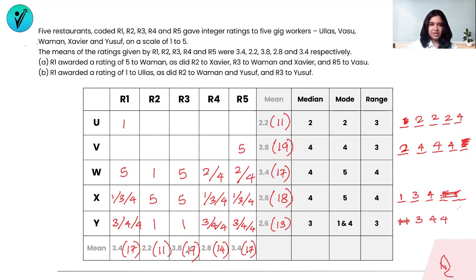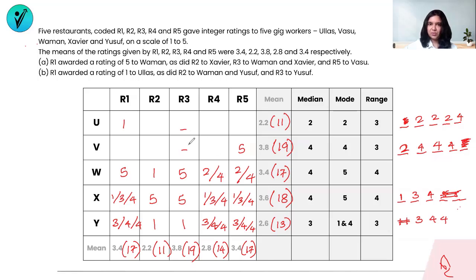Let's try and see. The total has to be 19, out of which 10 plus 1, 11 is gone. So I have to fill up 8 over here. I have to just pick 2 numbers from these 2 in order to get an 8. Okay, so I can have either a 5 and 3, which will give me an 8, but 5 is not there for U. 5 is not there for V also.